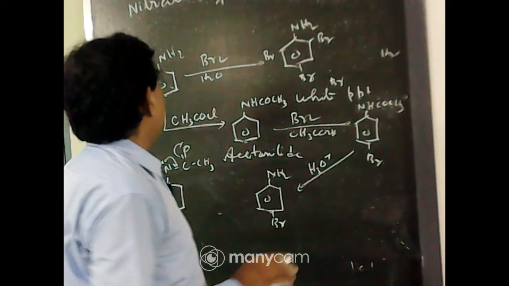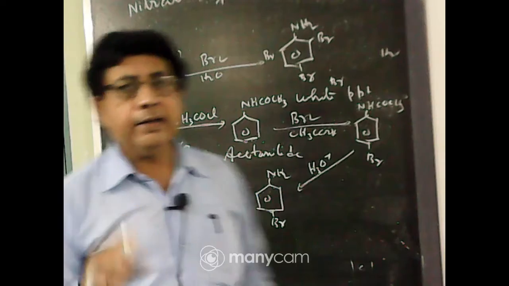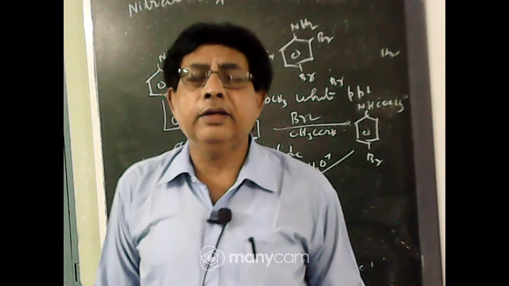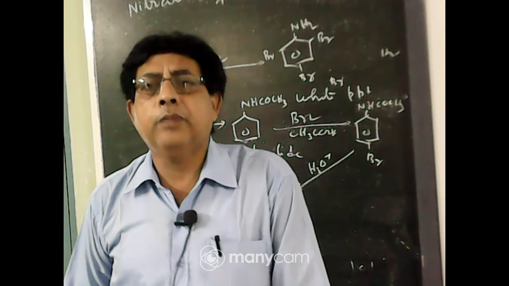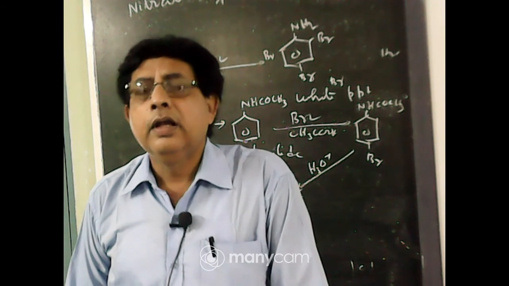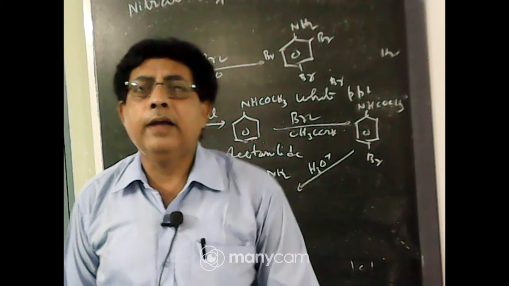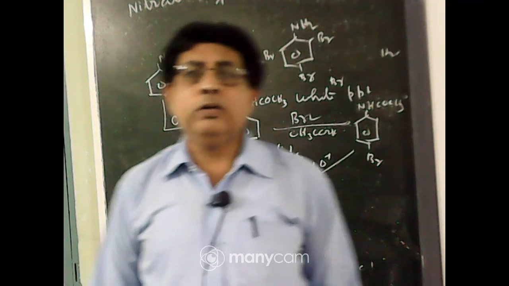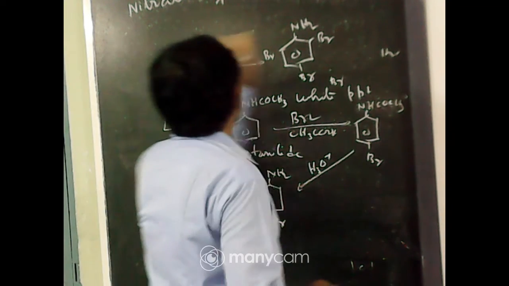Now, next is nitration of aniline. This is a very important reaction. Direct nitration of aniline is practically not possible. If you carry out direct nitration of aniline with concentrated nitric acid and concentrated sulfuric acid, then ortho, meta and para nitroaniline are obtained, and a considerable amount of meta product is obtained. That will be the reaction.